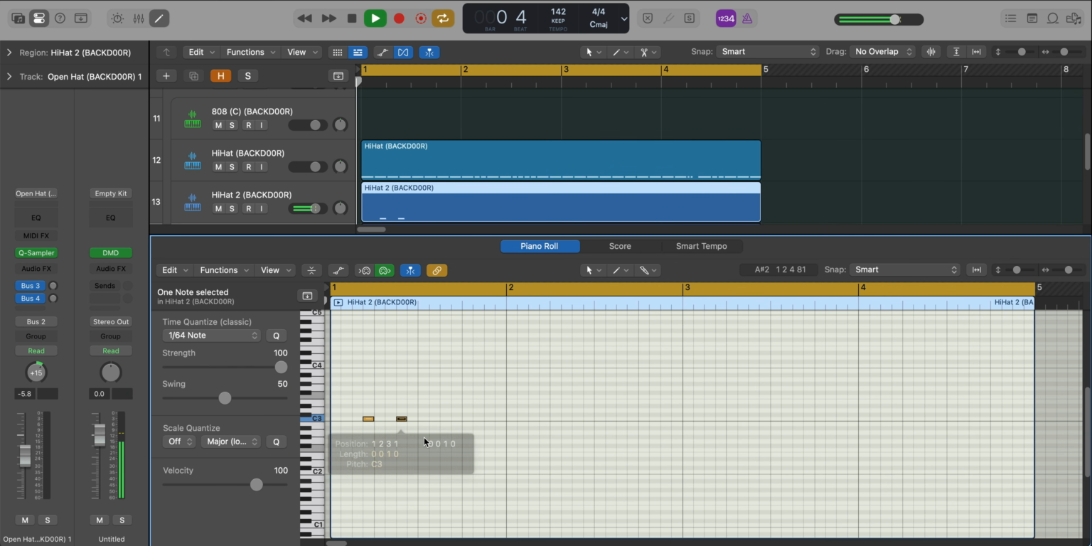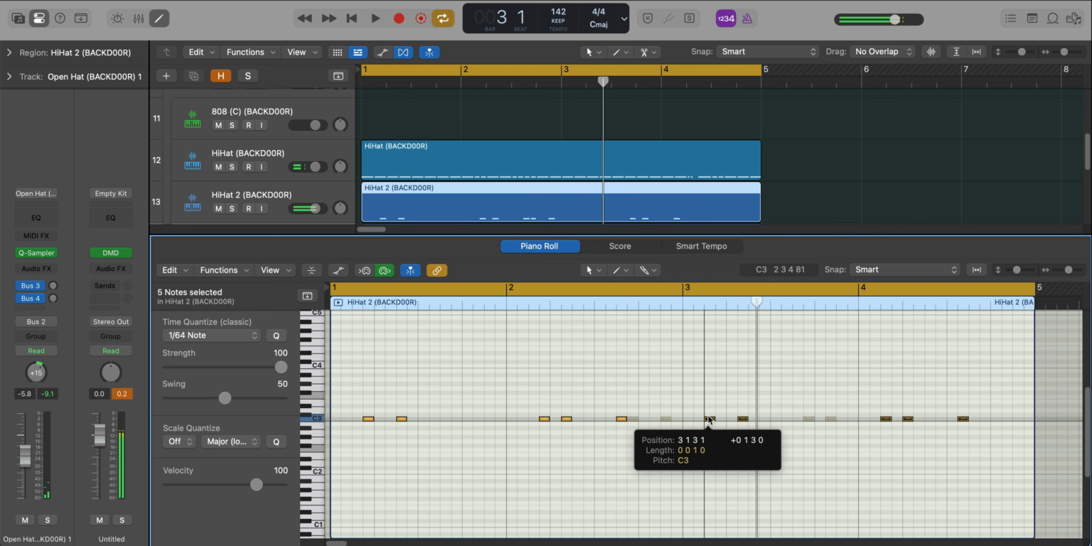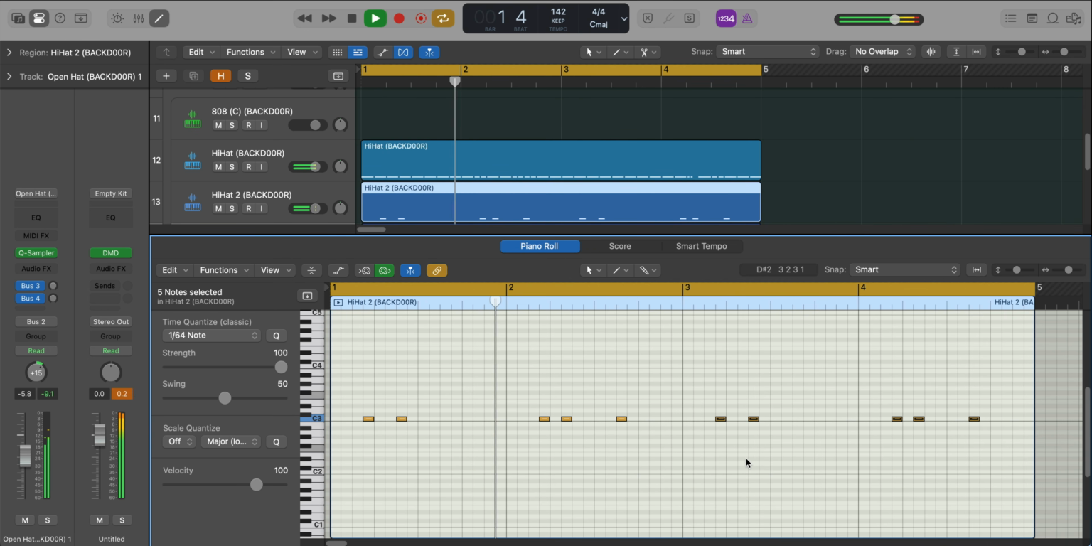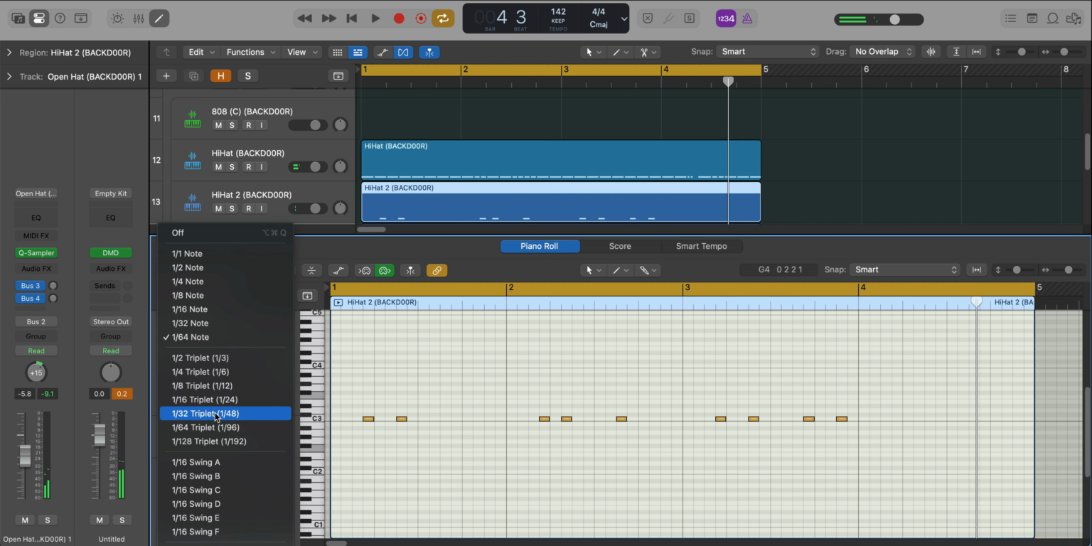All right, next, let's get to that second hi-hat. So let's just duplicate that over. And we'll add a triplet over here as well. So I'm going to go to a 32 triplet.